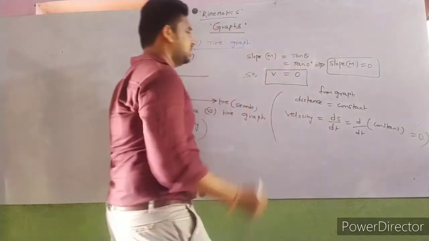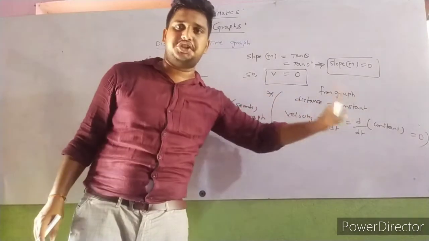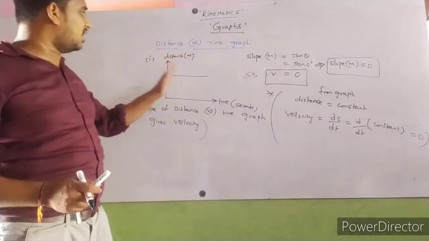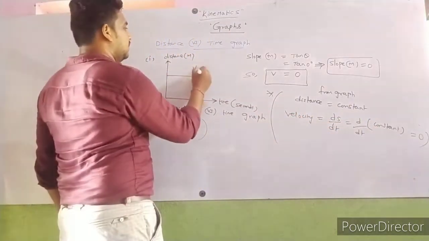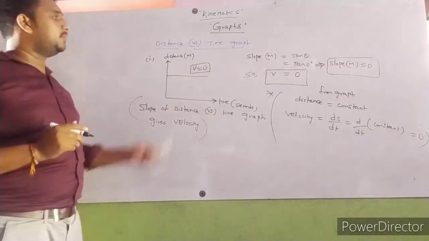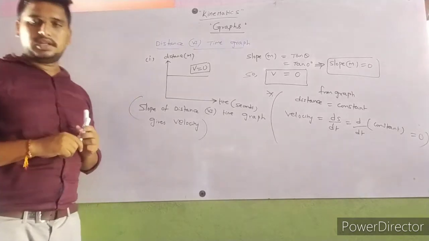This is another method. Differentiation of a constant is 0. So this graph represents velocity equal to 0, because slope is equal to 0 here.